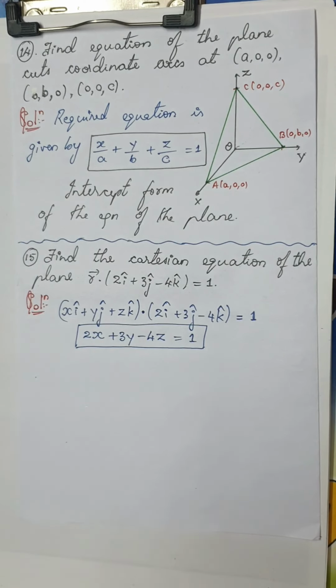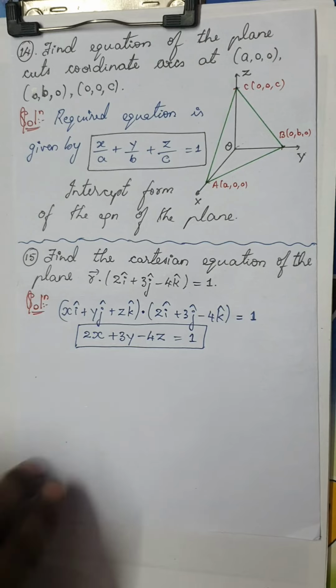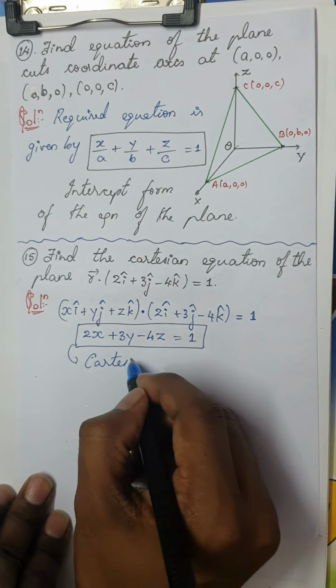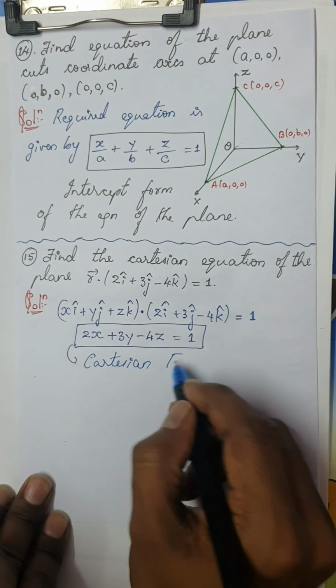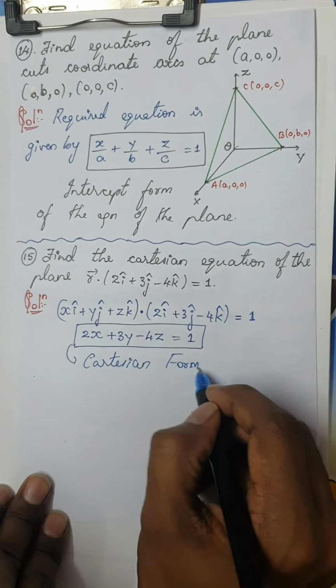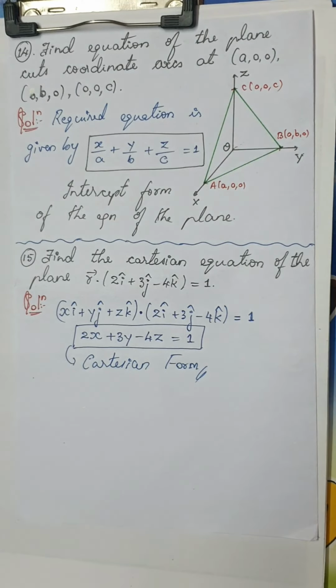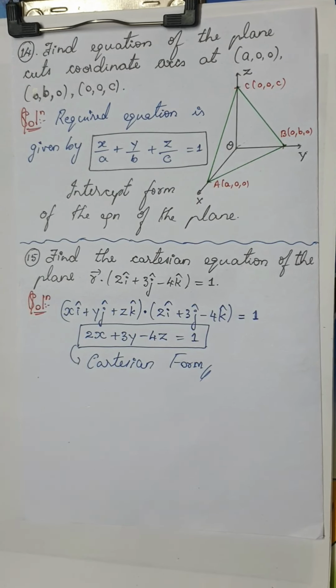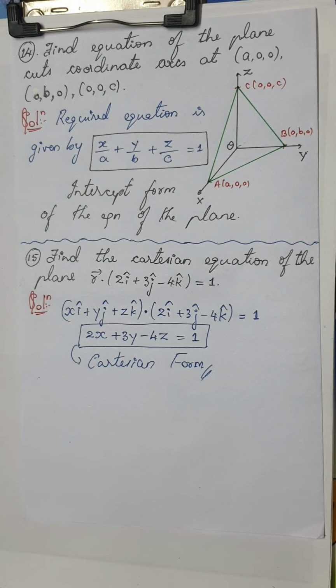What we have done is, it was given in the vector form, and I have written it in the Cartesian form. Since this is a 1 mark question, this equation will give you 1 mark. Yes, there are a few more questions. We shall solve them one by one now.